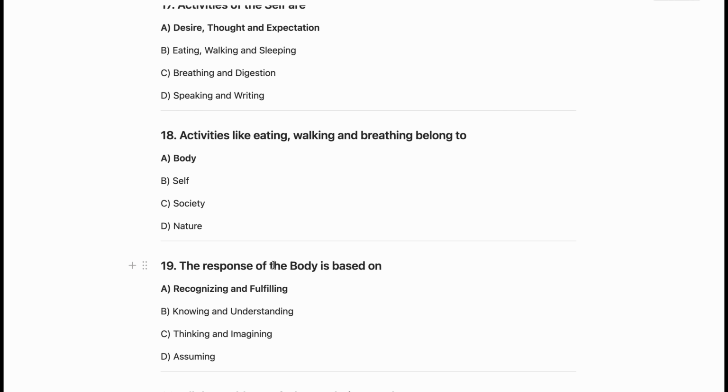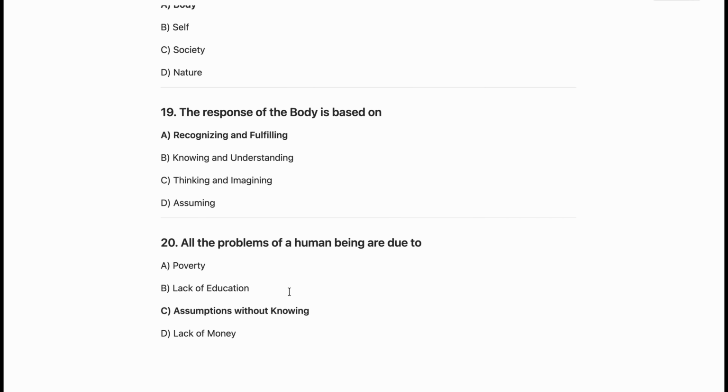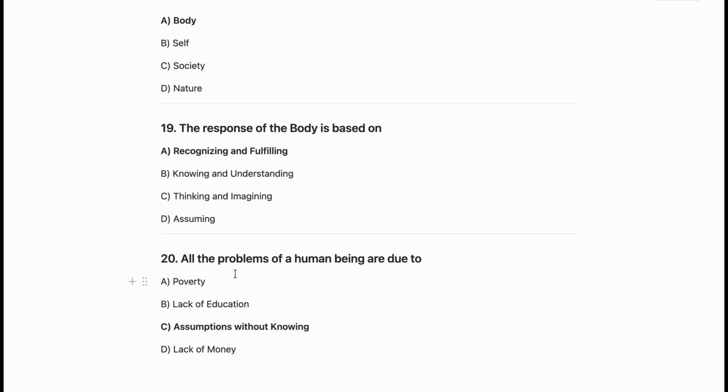Now the response of the body is based on recognizing and fulfilling. So A is the correct one. Now the last question from module 2, which is all the problems of a human being are due to assumptions without knowing. So C is the correct one.